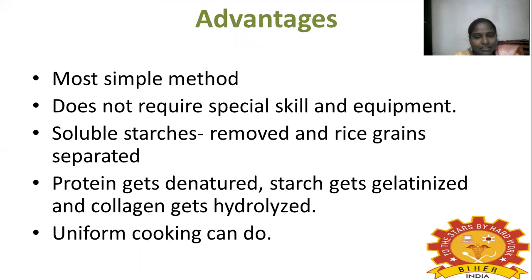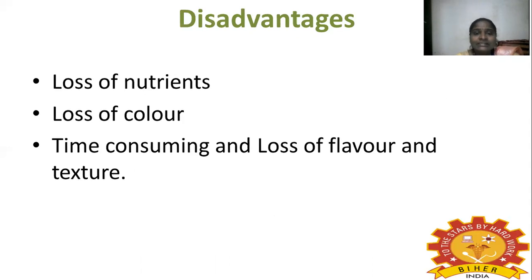Okay, it does not require any skill and does not require any equipment, and you can use this method for soluble starches. In this method protein gets denatured, and you can do uniform cooking by this boiling method. Also the disadvantages of this method: loss of nutrients, loss of color, time consuming, loss of flavor and loss of texture.